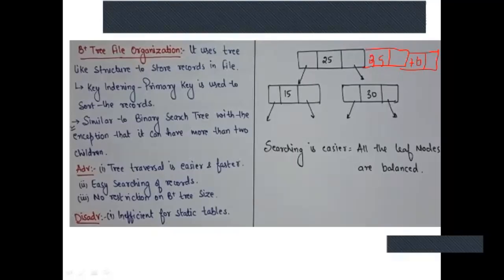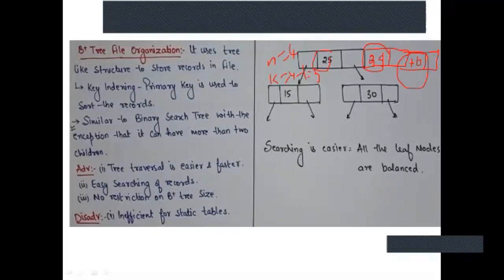1, 2, 3, 4. That is nothing but n is equal to 4. Then keys is equal to 4 minus 1, which is equal to 3. So you have 3 keys here, 25, 35 and 70. It will be like this.